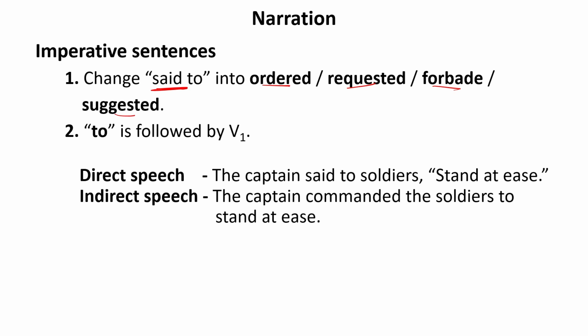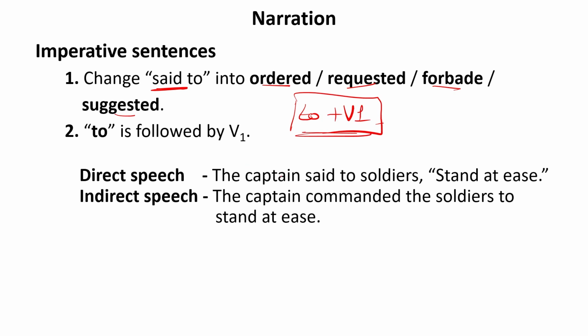So we will write the word in place of said to according to the requirement of the sentence. After we write that particular word, that is ordered or requested, we will add a preposition to, and it will be followed by verb first form. As we know well, to is always followed by verb first form.